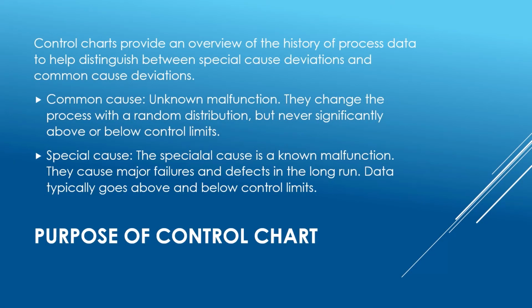The purpose of control chart. Control charts provide an overview of the history of process data to help distinguish between special cause deviations and common cause deviations. Common cause: unknown malfunction. They change the process with a random distribution, but never significantly above or below control limits. Special cause: a known malfunction. They cause major failures and defects in the long run. Data typically goes above and below control limits.